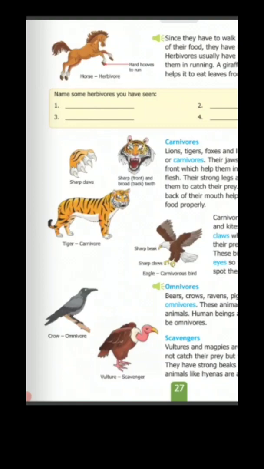Vultures and hyenas are scavengers. These animals eat the flesh of dead animals. Vultures have a strong and sharp beak to tear the flesh of the animals.